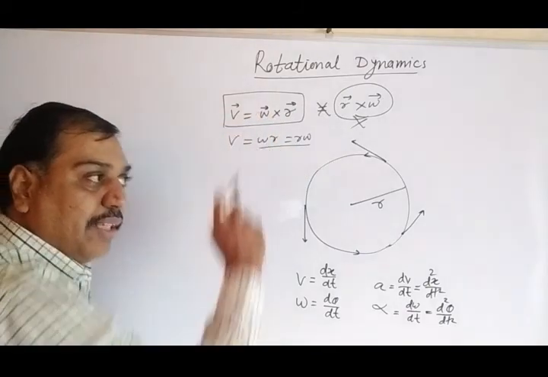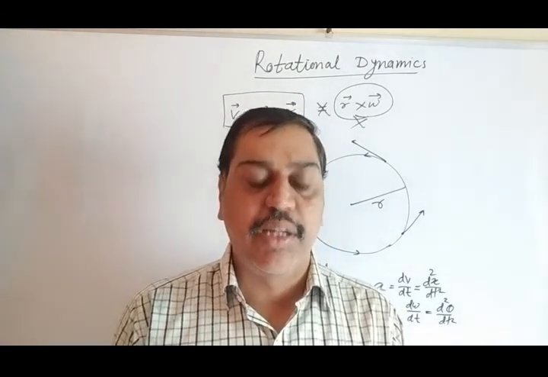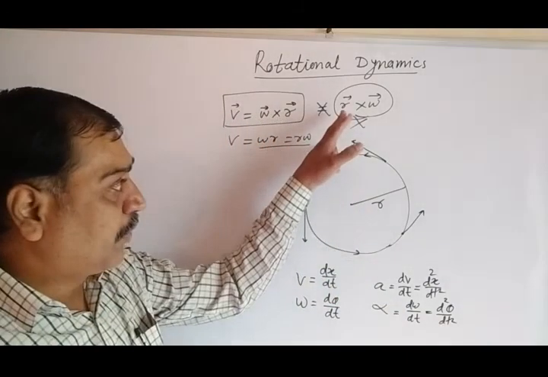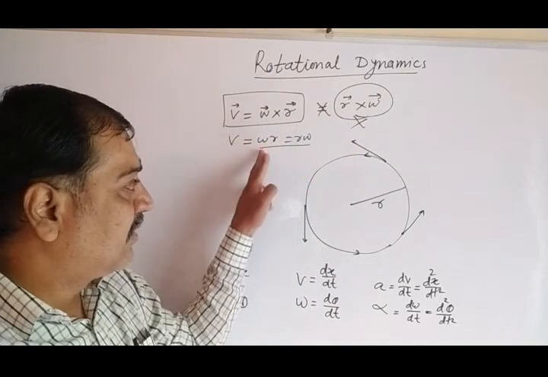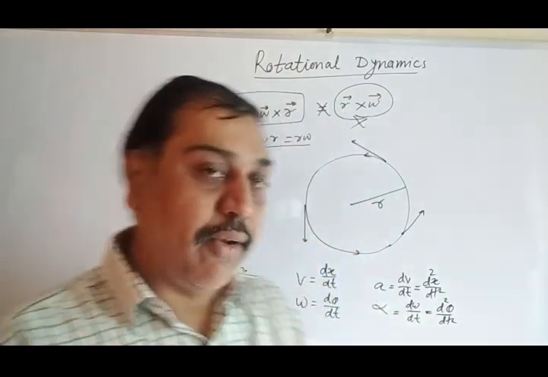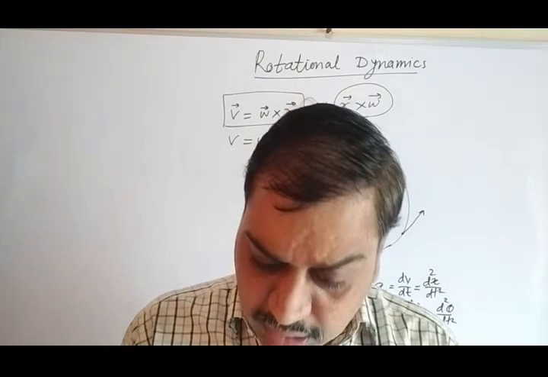You have to remember this equation, because many times in board examinations they have asked for the relation between linear velocity and angular velocity given by the equation. Option A is this, B is this, C is this, and D is this. You have to choose the correct option, and the correct option in vector form is this one, omega cross r.